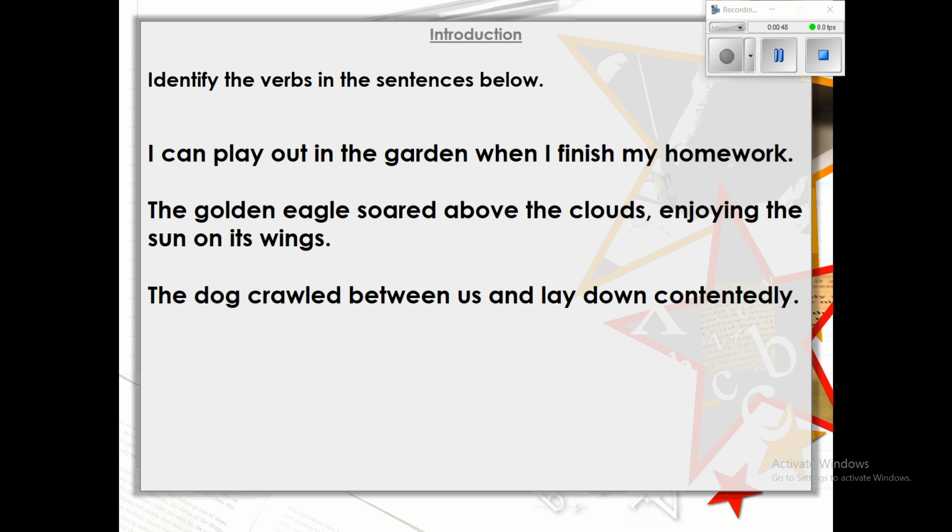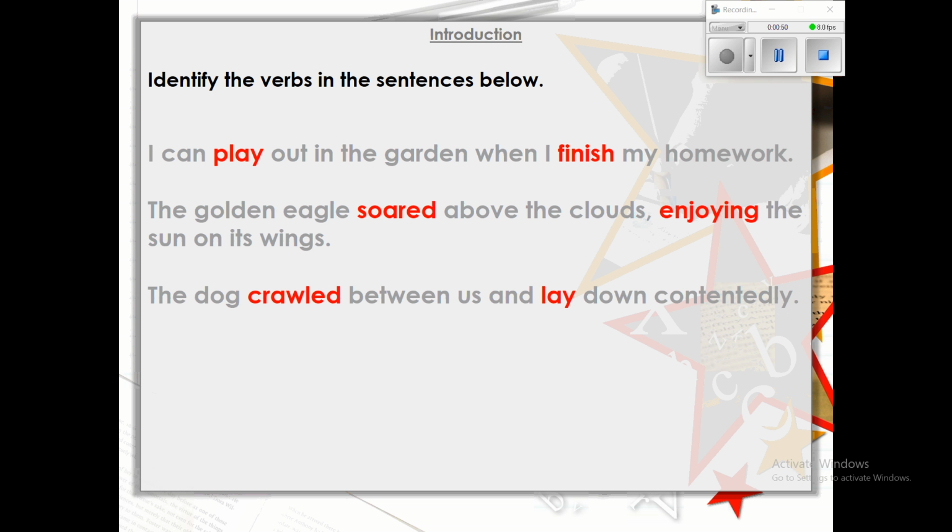Okay, let's have a look at the answers now. I can play out in the garden when I finish my homework. Okay, so remember they are the verbs, they are the doing words. That's what is happening. So I can play, he's playing, finishing, and then the other sentences we've got soared, enjoying, crawled, and lay. Should have been pretty straightforward.